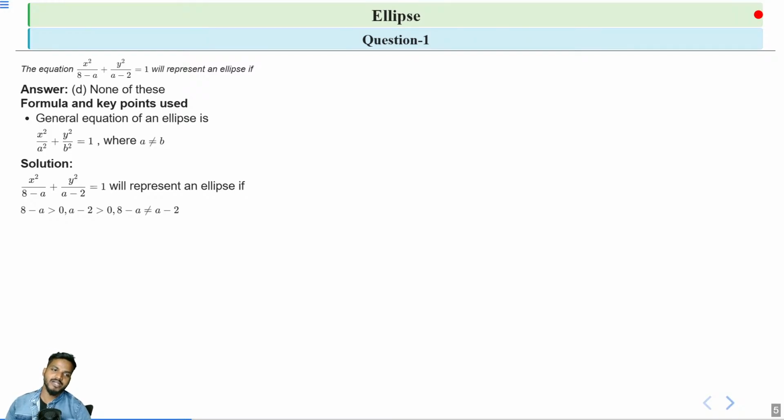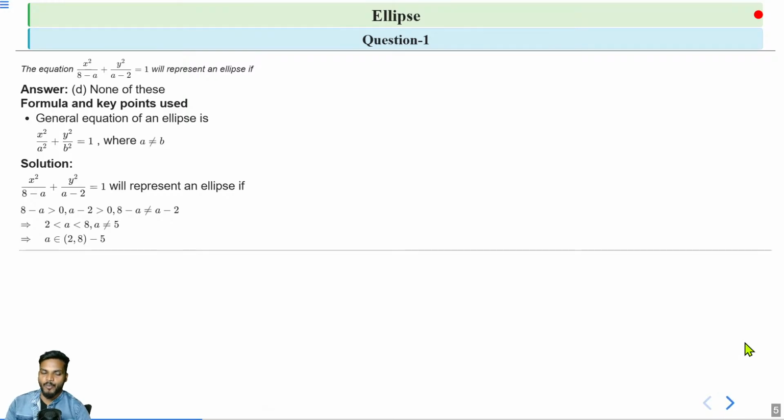But when we solve the third condition, 8 minus a is not equal to a minus 2, we get a is not equal to 5. So a lies between 2 and 8 and a is not equal to 5. That means a lies in the open interval 2 to 8 where we remove the point 5. Okay, so the correct answer is the open interval 2 to 8 minus 5. So the answer is none of these. Okay.